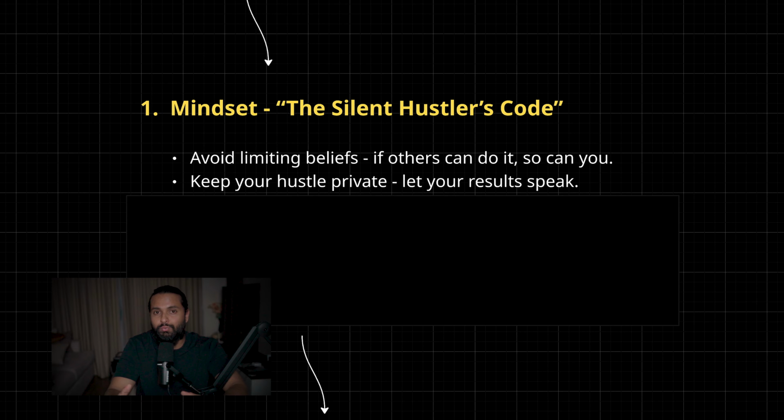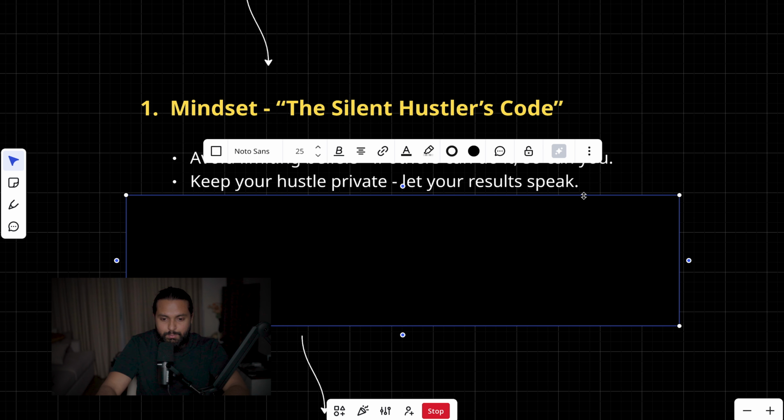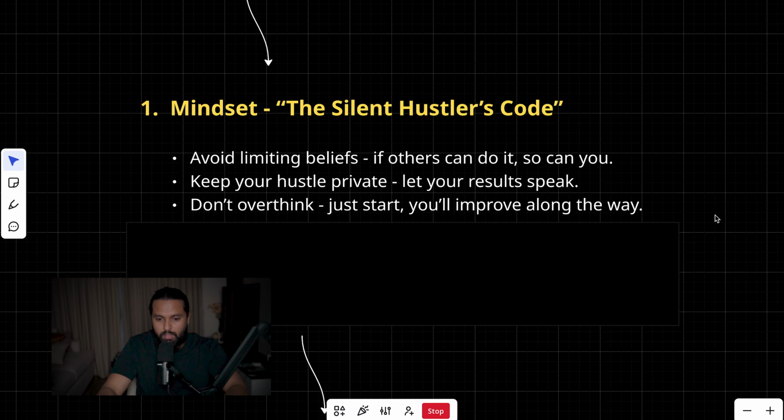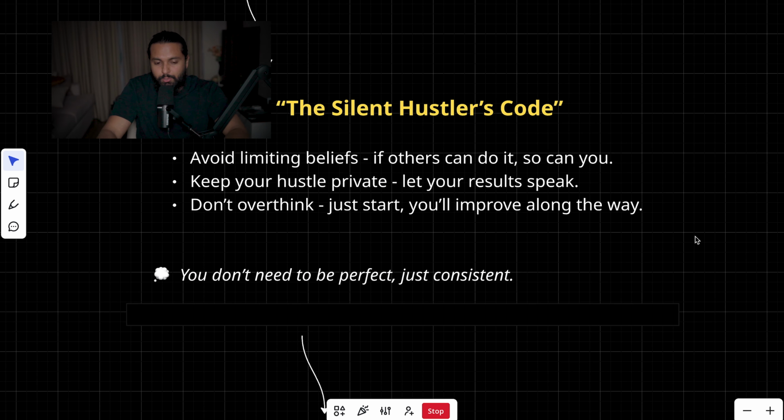So, as a rule of thumb, keep your hustle private. Don't talk about your goals and plans with others. And the next point and the mindset is don't overthink, just start. You can improve along the way. You don't need to be perfect, just be consistent.